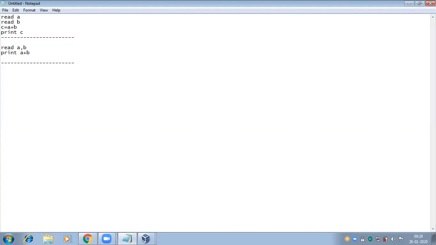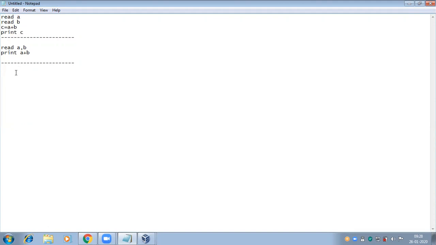The way of writing totally depends on the user. We are only giving the instructions to the system, so it is user defined. At the end of the day, I should get the result. Even if I give 4 steps or 2 steps, I want to get the sum of 2 digits. That is our aim, right?